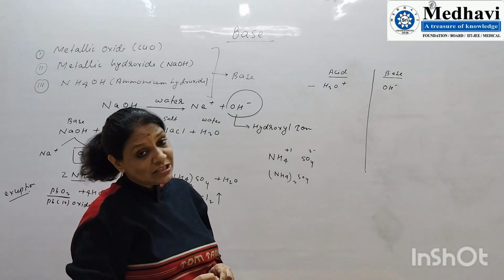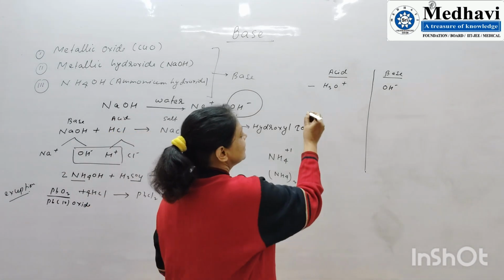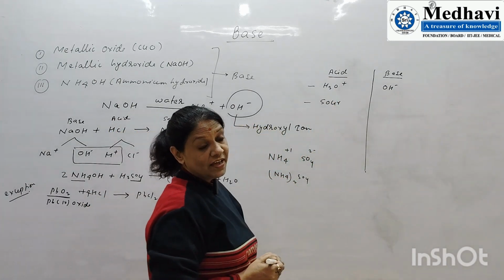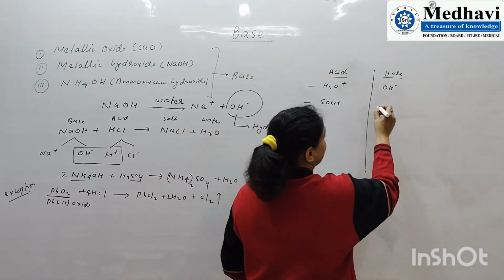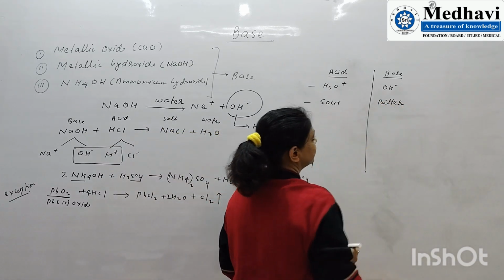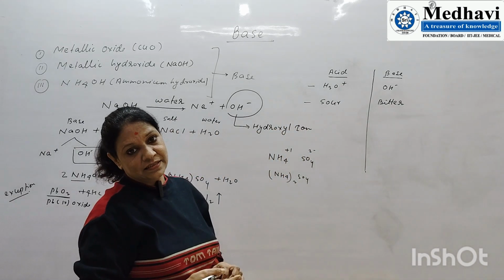If you take the taste of an acid, acid is sour in taste, whereas bases are bitter in taste.